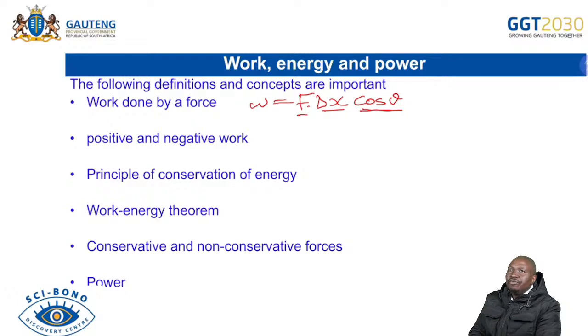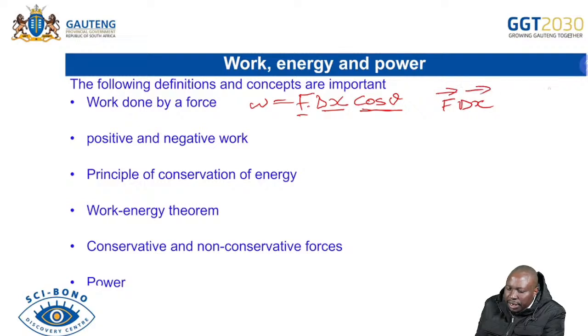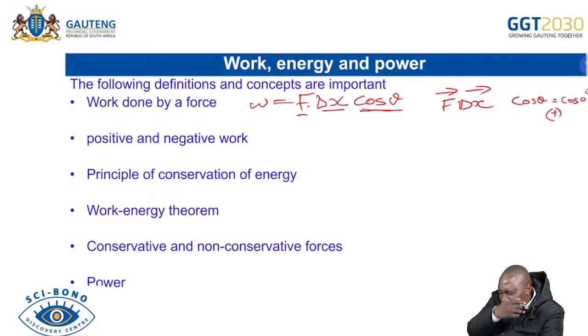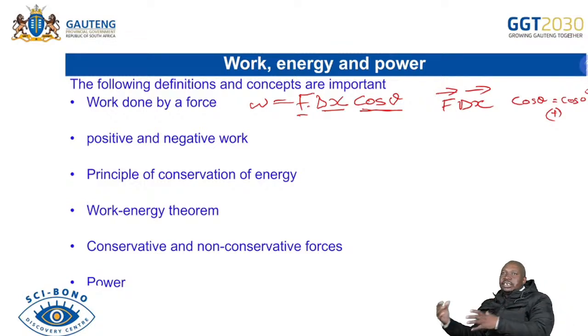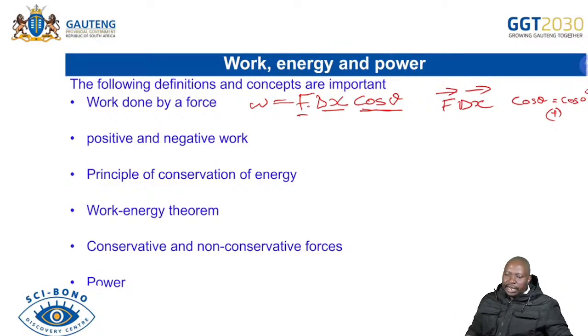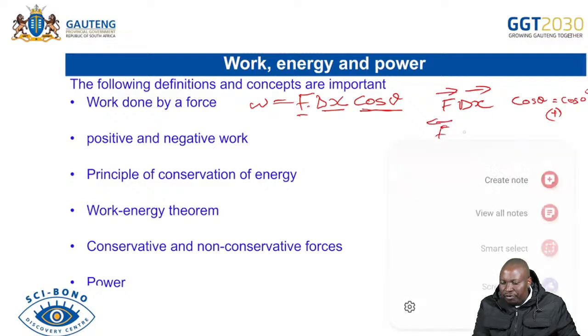What we must not forget is that when the force and delta x are moving in the same direction, theta will be 0, and cos 0 is positive 1, which means positive work is done when the force and delta x are in the same direction. I hope you have done that. You are revising now as you prepare for your paper.